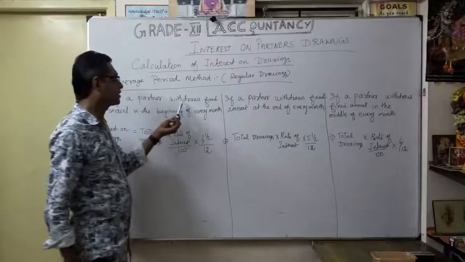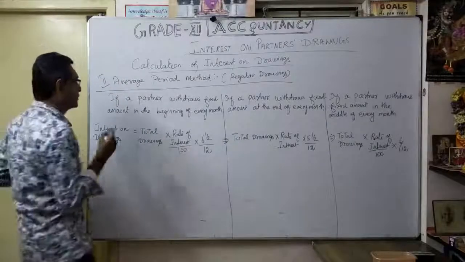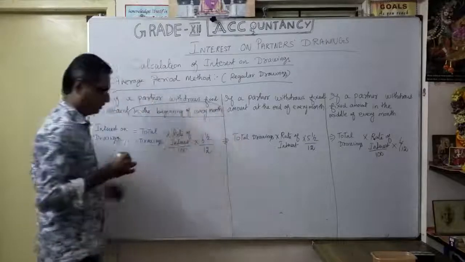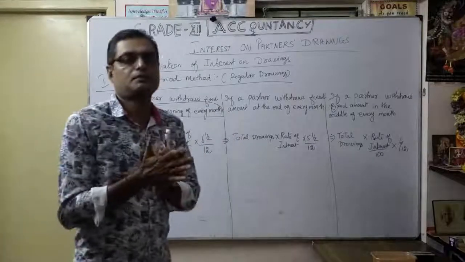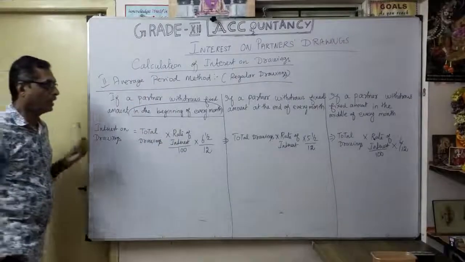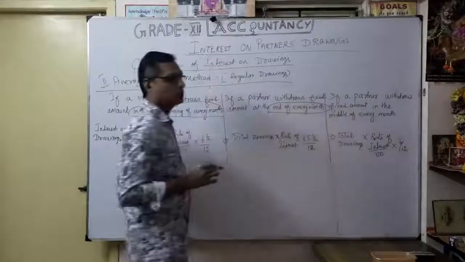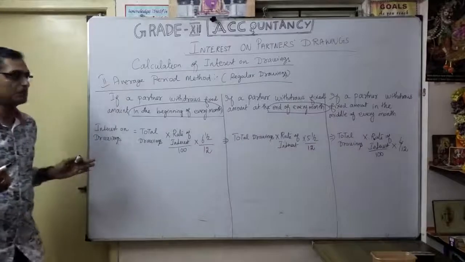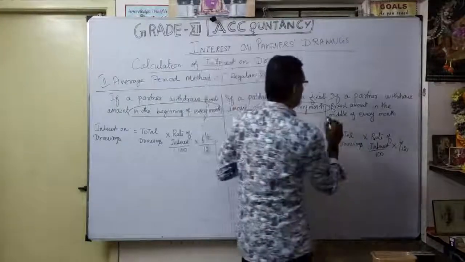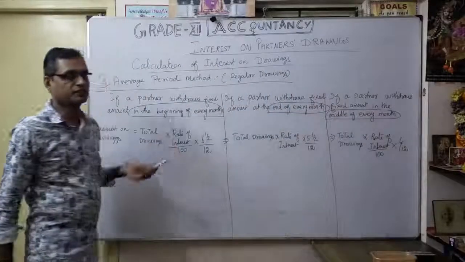If a partner withdraws a fixed amount, here the amount is fixed, but when they withdraw, beginning of every month, end of every month, or middle of every month. Understood? That's the three situations.